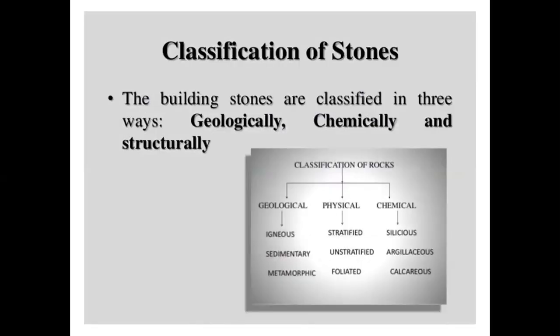Then, the classification of the stones. The classification of the stones is necessary to understand the properties of the stones. The stones come from the parent material called rocks. The classification of the rocks is geological classification, physical classification, and chemical classification. Under geological classification, the rocks are classified as igneous, sedimentary, and metamorphic. Under physical classification, stratified rocks, unstratified rocks, and foliated rocks. Under chemical classification, siliceous, argillaceous, and calcareous rocks.